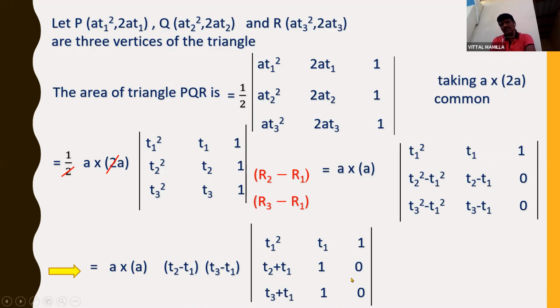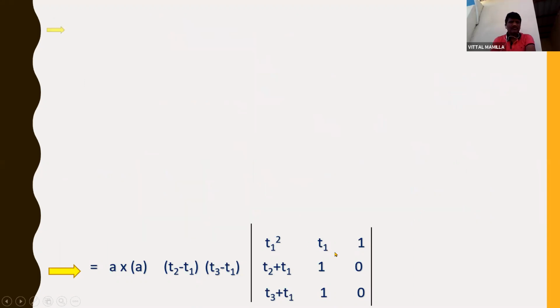Okay, now next I need to multiply. A into A is there, T2 minus T1, same I am writing. Now in the row operations, you know that for multiplying this, if there are two zeros, I'll take one row and one column like this.